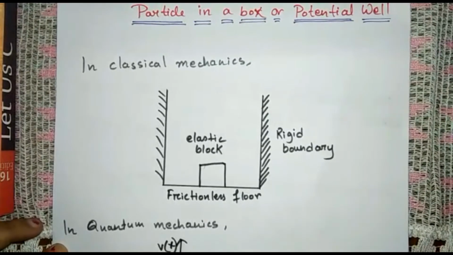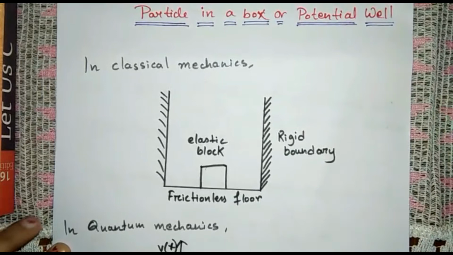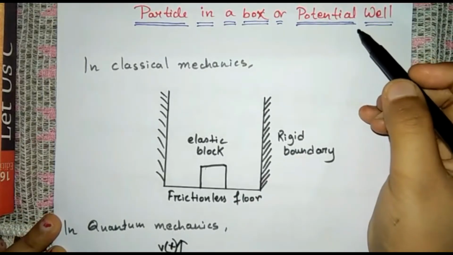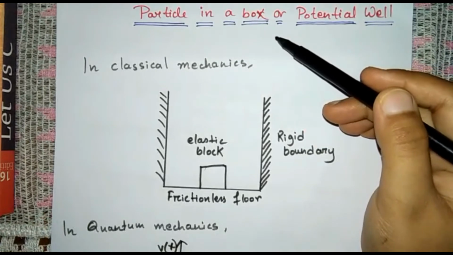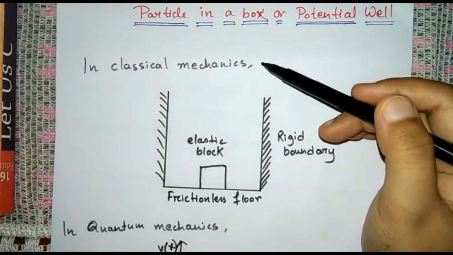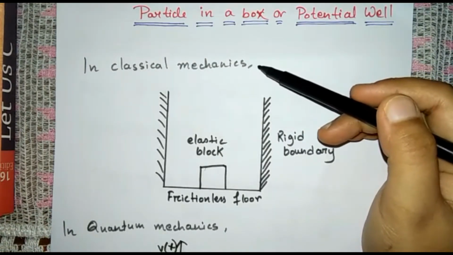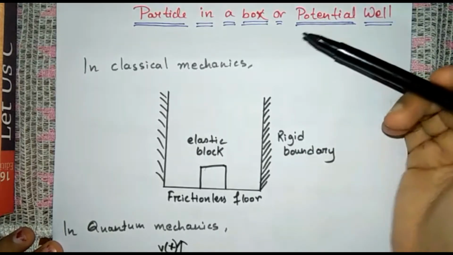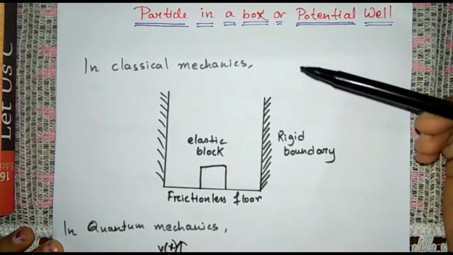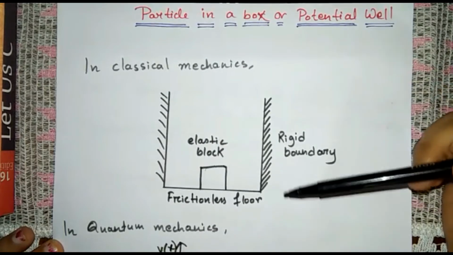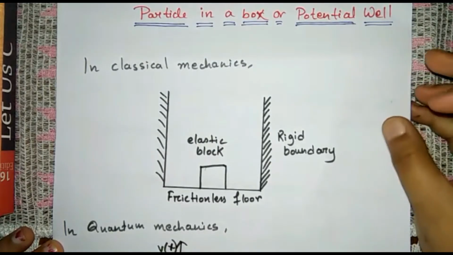Today our topic is particle in a box. It is also called potential well, but most commonly it is called particle in a box. First we are going to start with classical mechanics, because starting with the discussion of classical mechanics, you will more easily understand the difference between the quantum and classical.